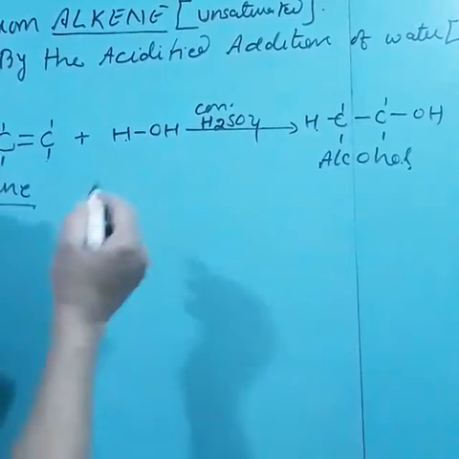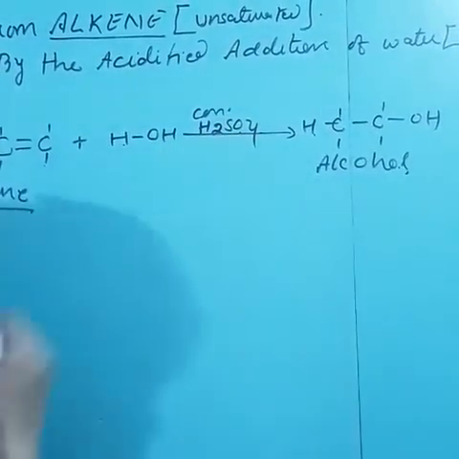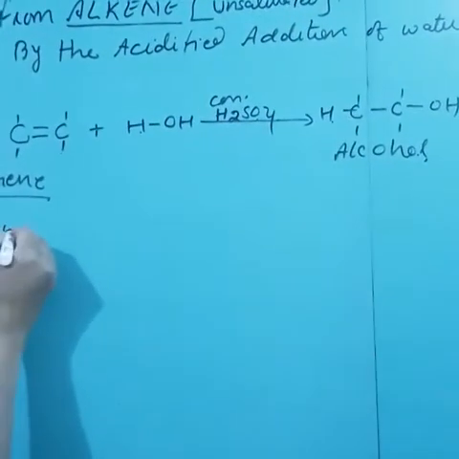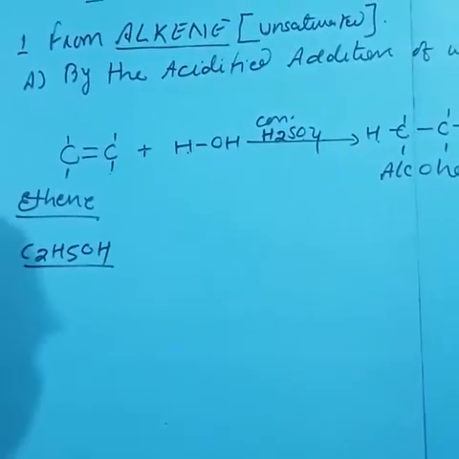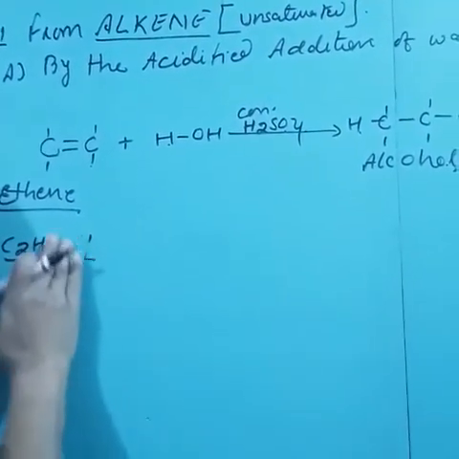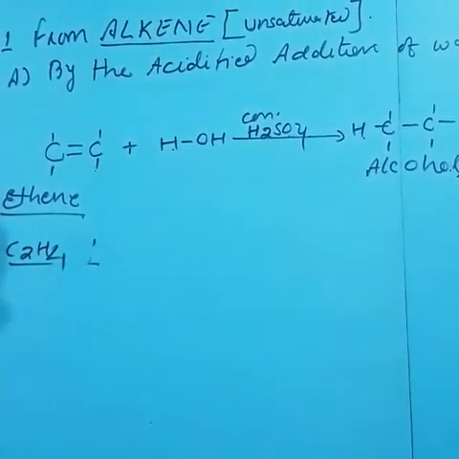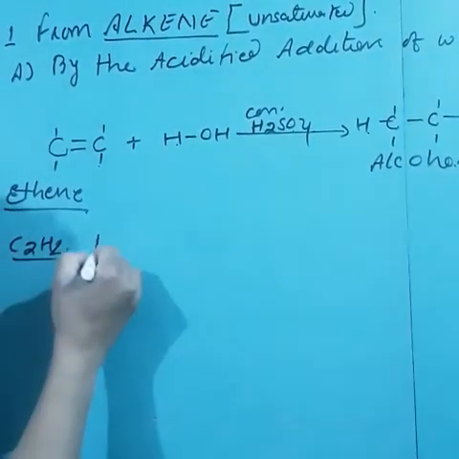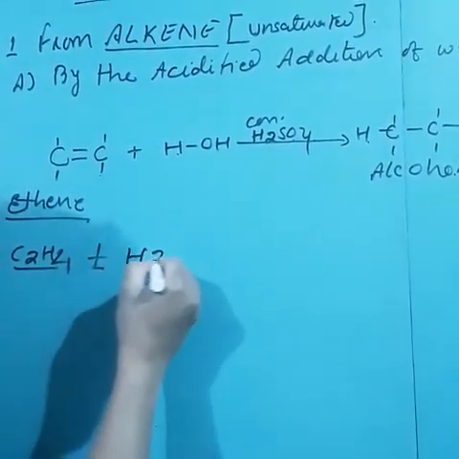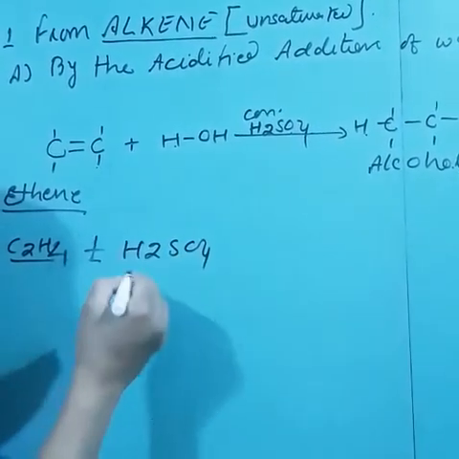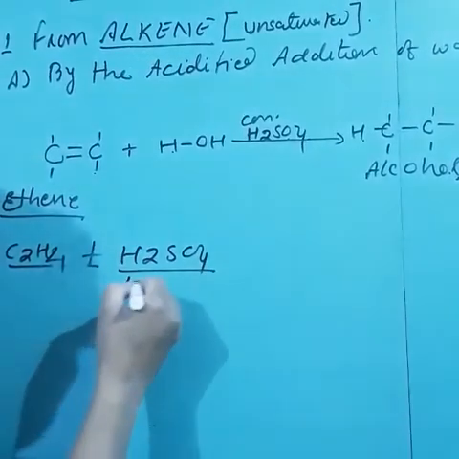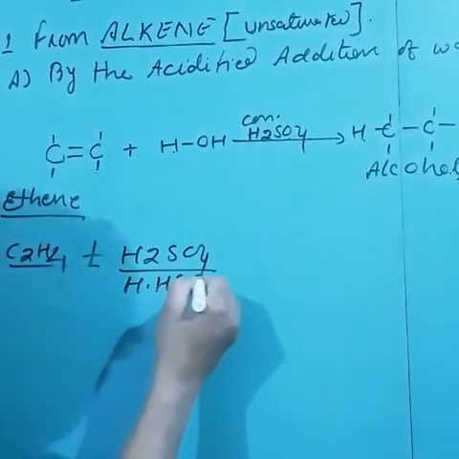Actually, the preparation is an indirect method, that is, the addition of water takes place indirectly. It takes place through the H2SO4, to give C2H5OH. We are taking a very simple alkene, C2H4, which is ethene, and reacting it with H2SO4. H2SO4 produces HSO4.